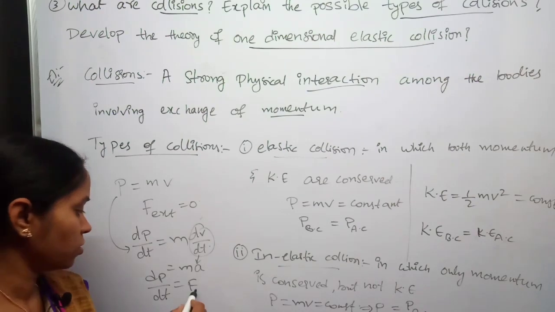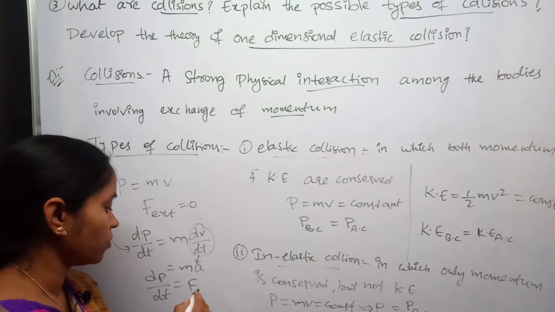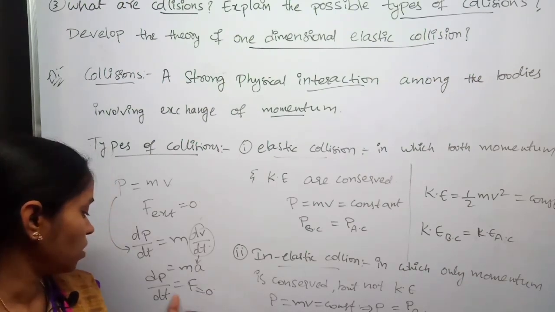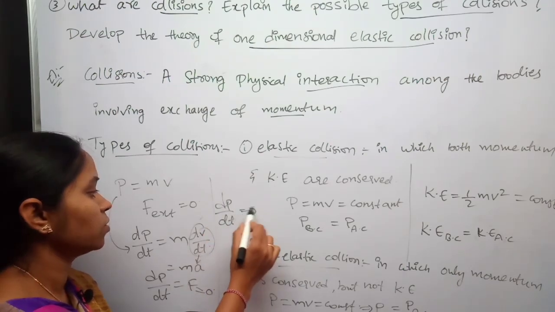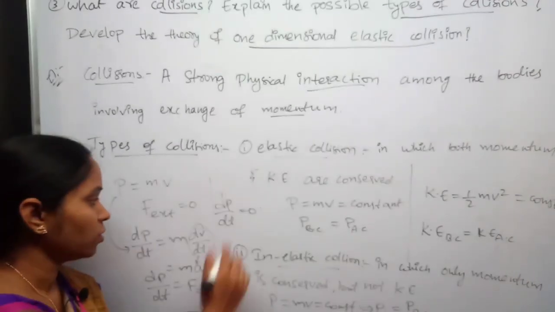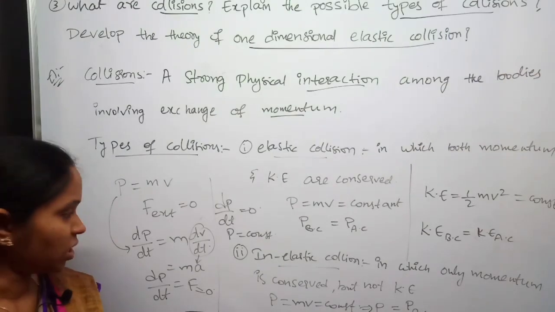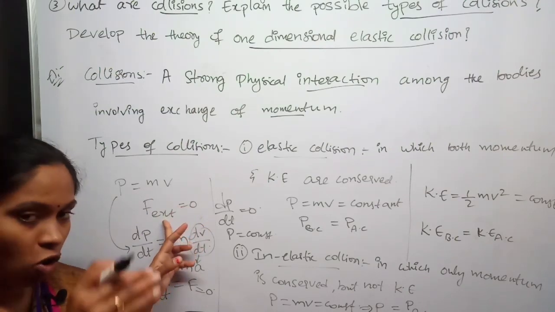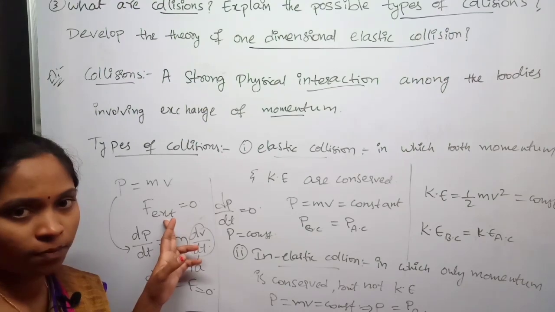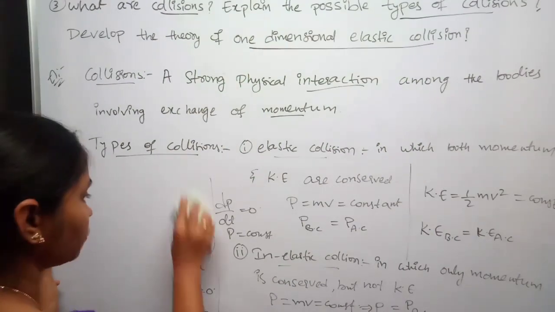If this force is equal to 0, then dp by dt is equal to 0. Therefore, p is constant. Momentum remains constant only when the force acting on the object is equal to 0. When no external force acts on it, the momentum remains constant.